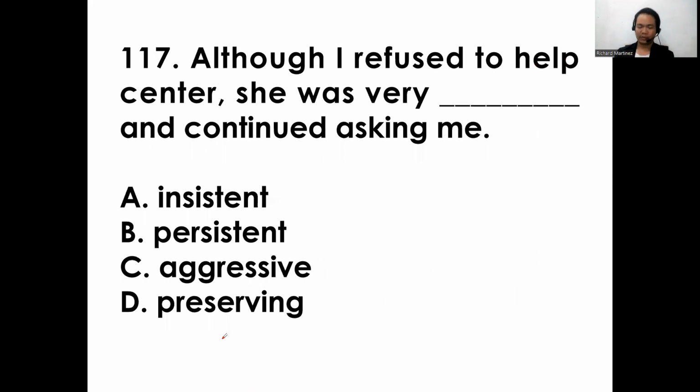Okay, so next is item 117. Although I refused to help Senner, she was very blank and continued asking me. A, insistent; B, persistent; C, aggressive; D, preserving. Insistent. Okay, although I refused to help her, she was very insistent and continued asking me.